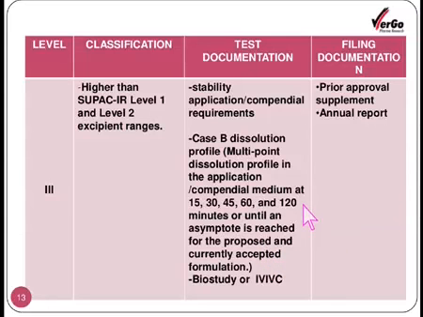So the dissolution study must be carried out, and the values are to be reported at different times up to 120 minutes, but it can still be continued until a plateau or asymptote is reached. So this is very important for the level 3 kind of changes. And filing requirements or documentation will be prior approval supplement and the annual report, as in the case of level 2.